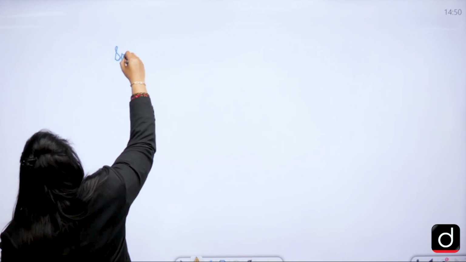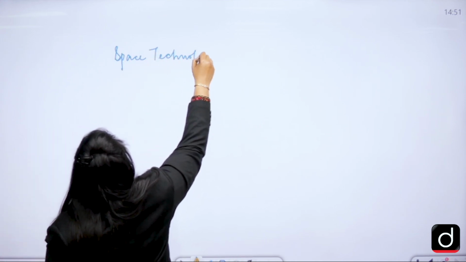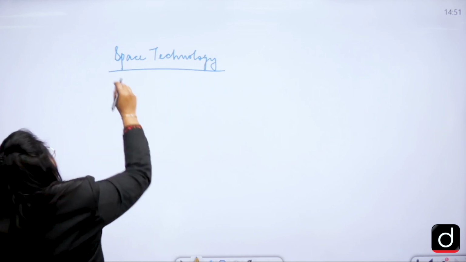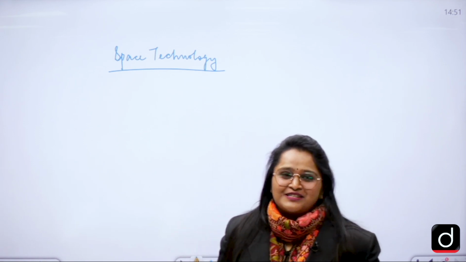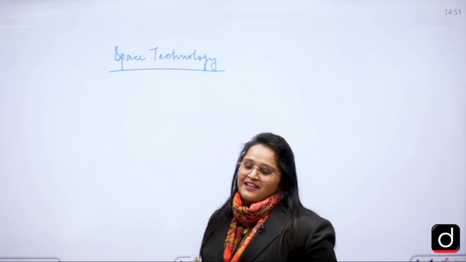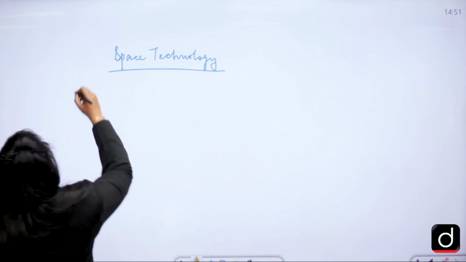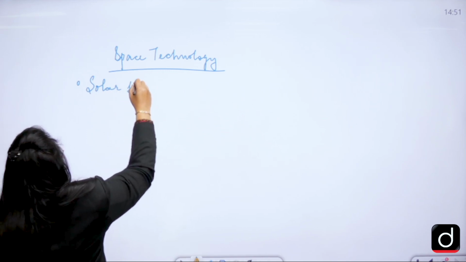Moving towards the next segment, that is space technology. So what are the things that we are going to cover in space technology? The very important thing which we are going to cover is related to solar flares.